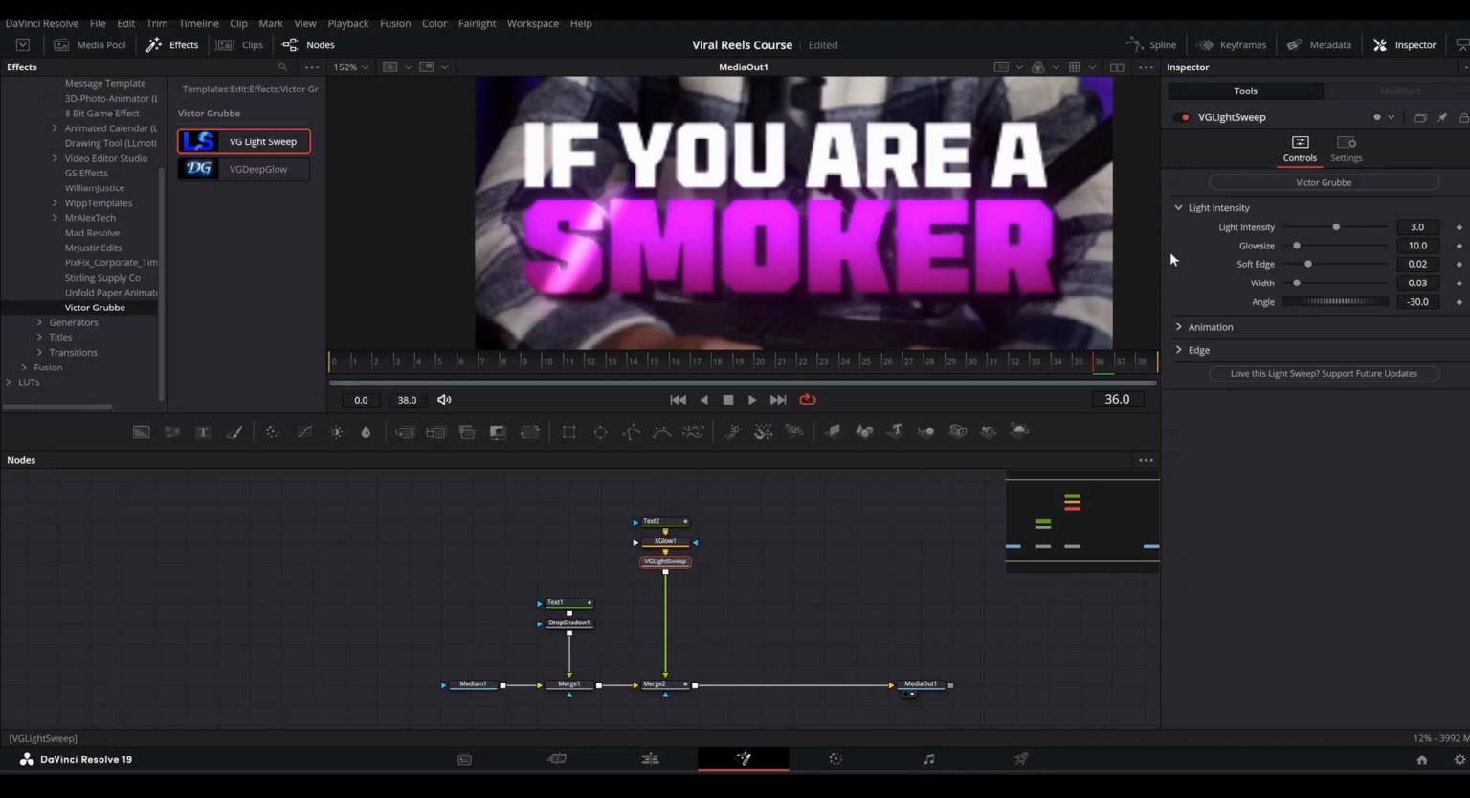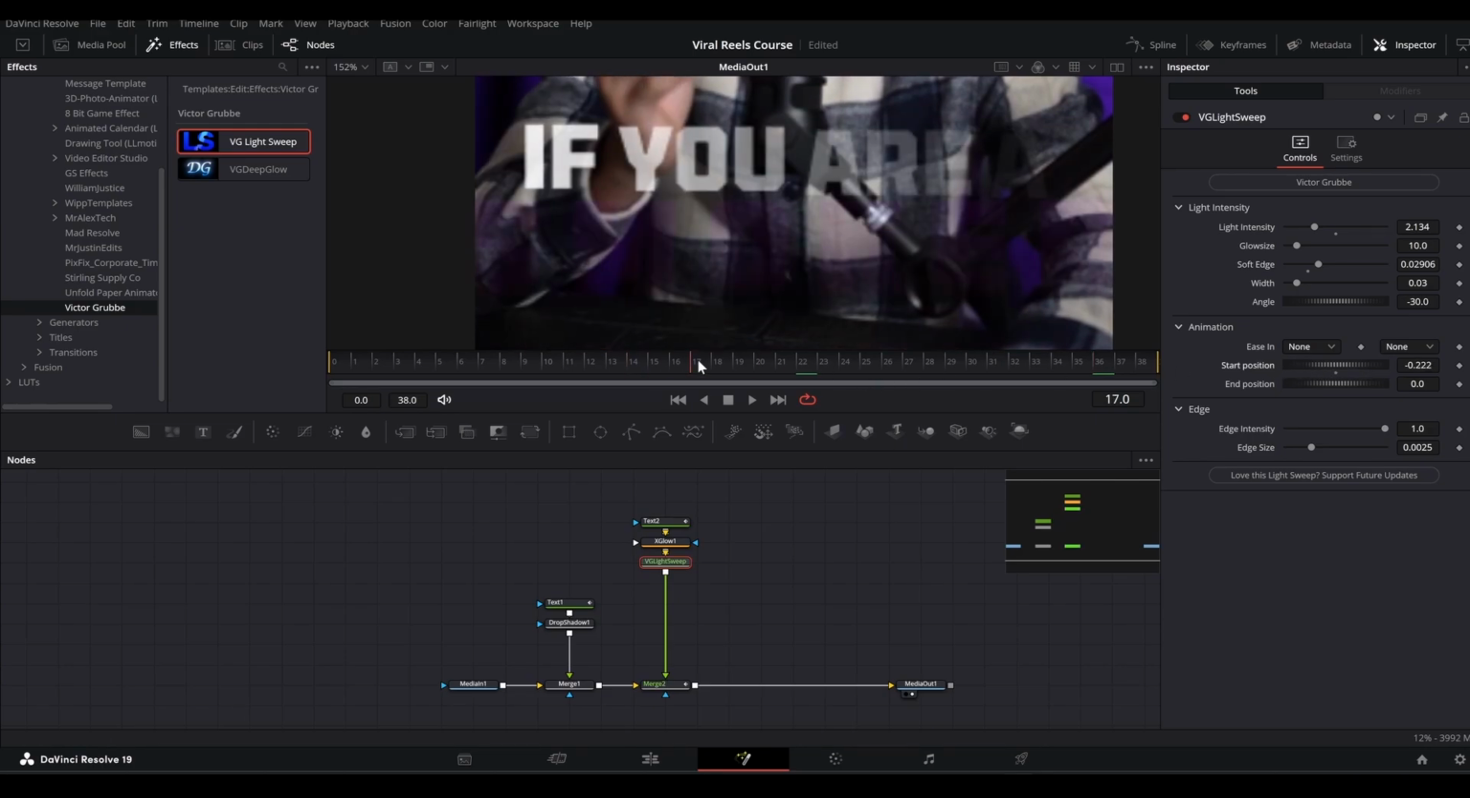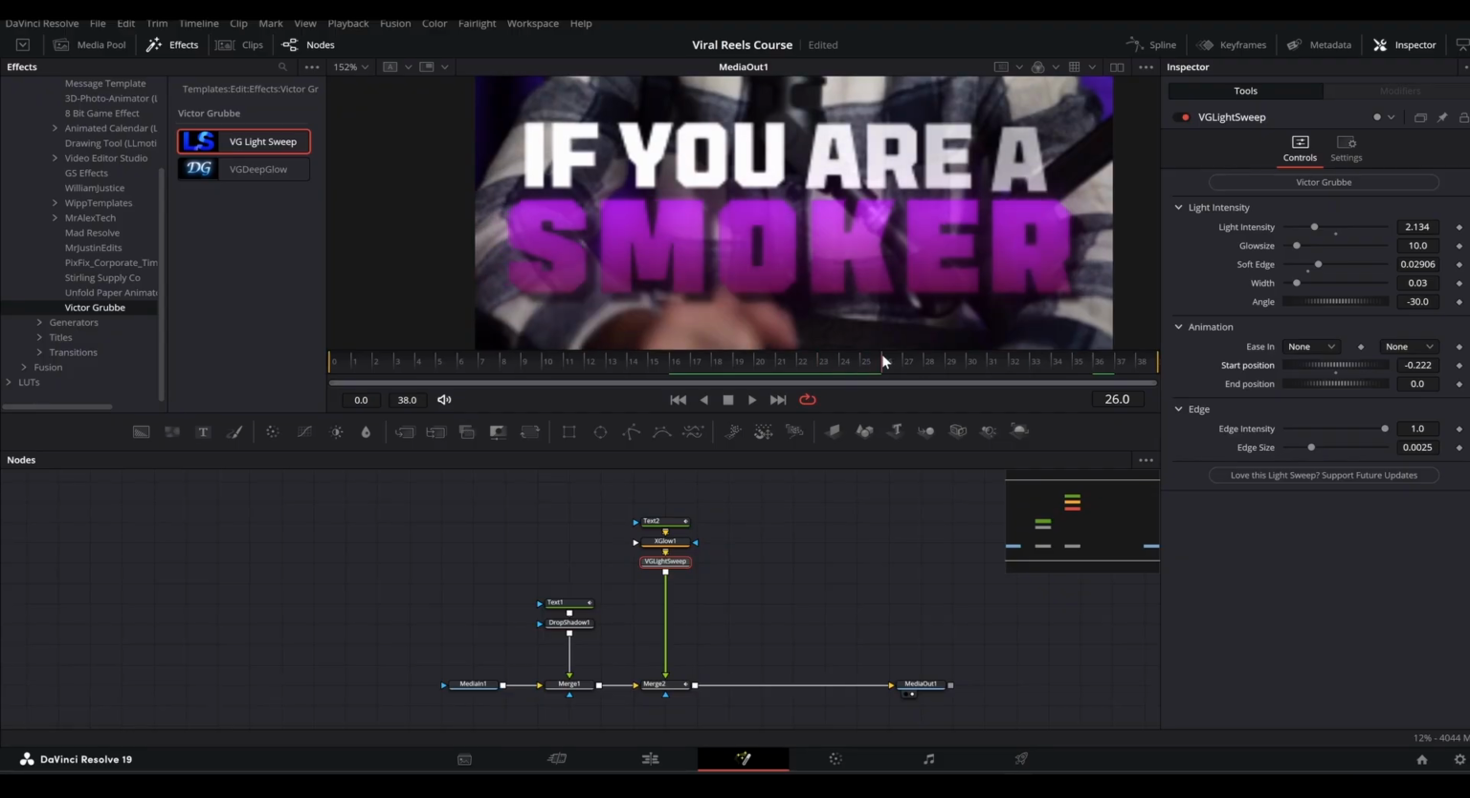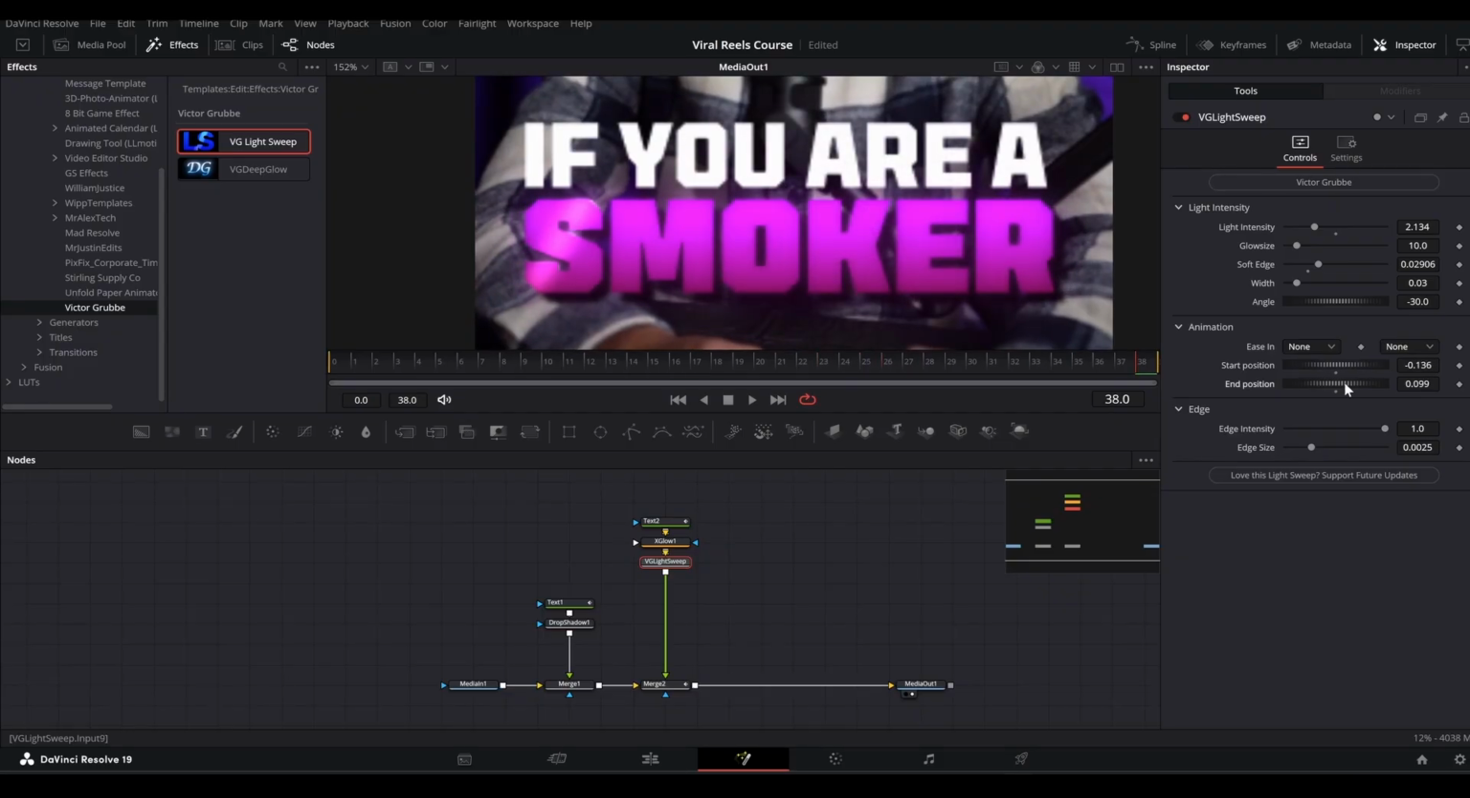So go to the light intensity, animation, and edge, expand everything. I will just reduce down the edge intensity, increase the soft edge a little, and on the starting position you can bring it here. Let's see how's the light sweep currently. So in the ending position you can bring it all the way here.